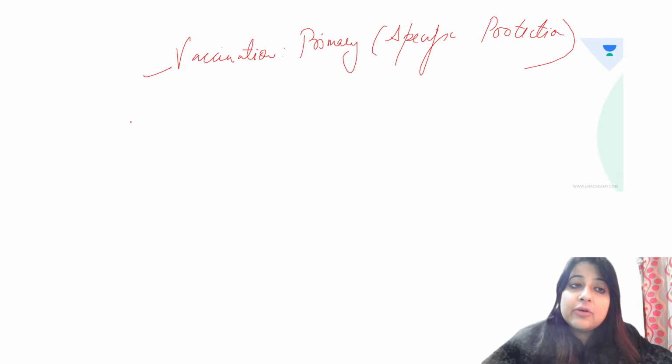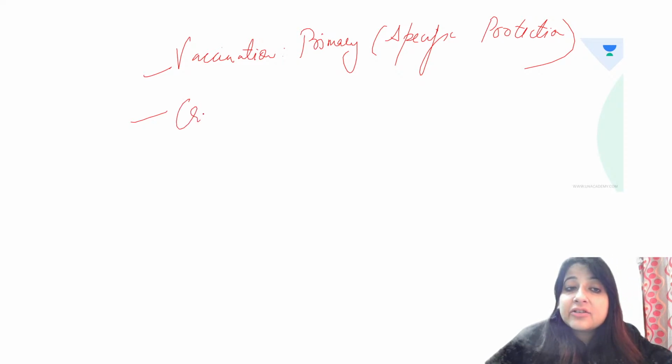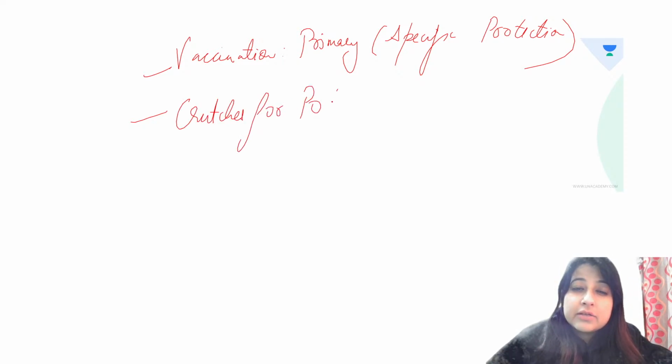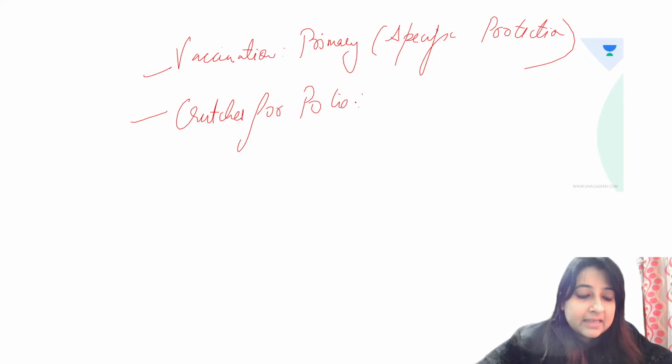If I ask you, providing crutches for polio, what level of prevention is this? If you use BCG vaccine for treatment of bladder cancer, it becomes secondary.